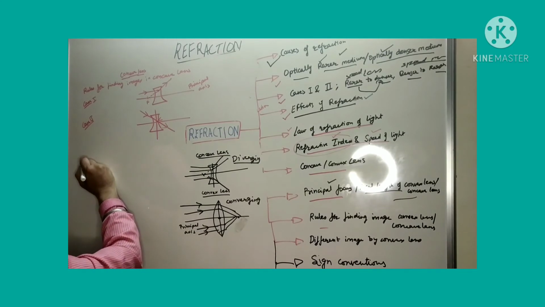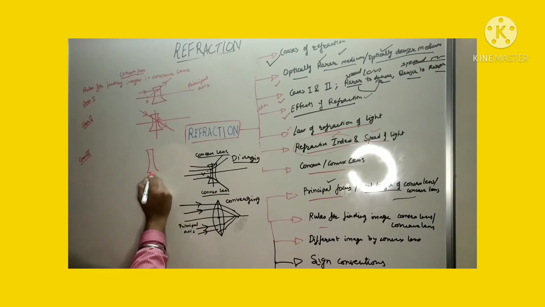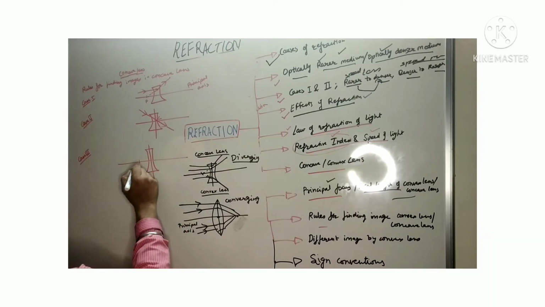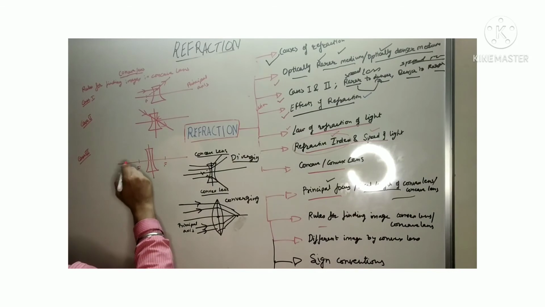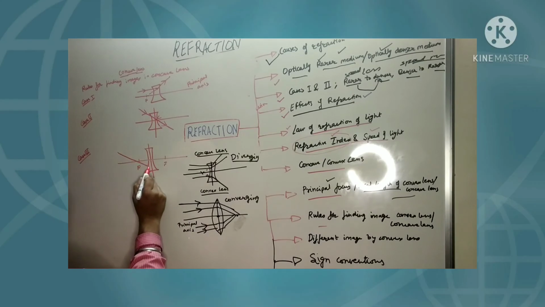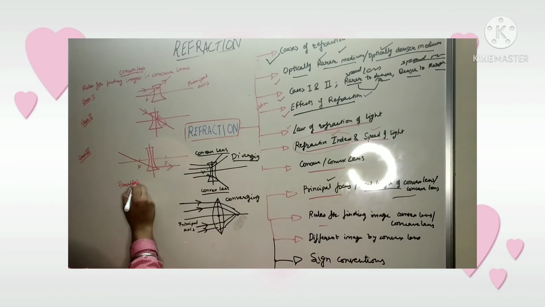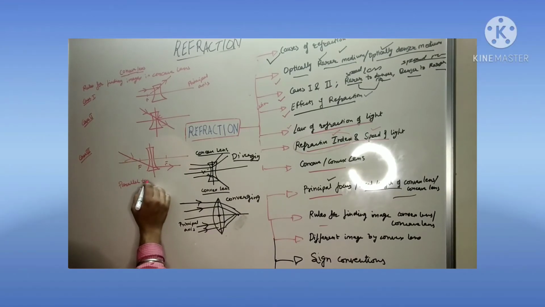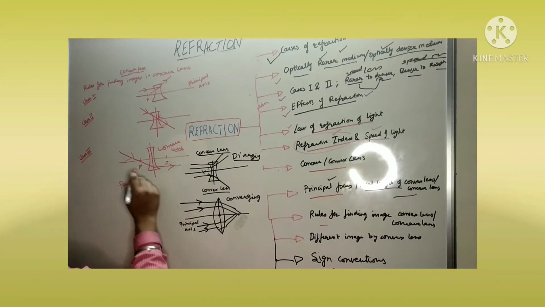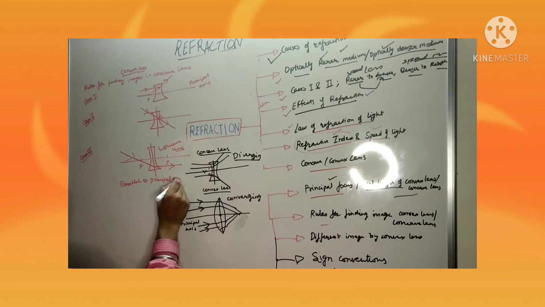ठीक है. Case 3 is again like when the light is passing through the focus. This is the center of line. This is principal axis. अब ये focus इसका यहाँ भी है. So whenever the light is passing towards the focus length, it will be parallel to the principal axis. ये outcome होगा इसका. This is a concave lens, ठीक है. So this will be parallel to the principal axis, ठीक है.